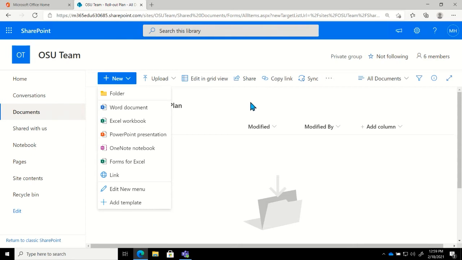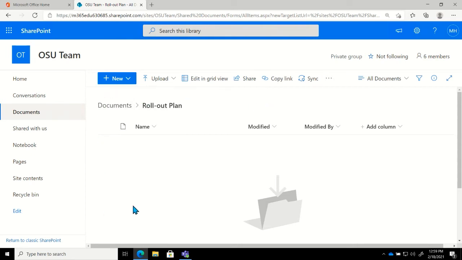But again, this is a quick look at your SharePoint site, right? Now, a couple of other things I want to call out about the SharePoint side before we start to talk about some of those other tabs like Planner.